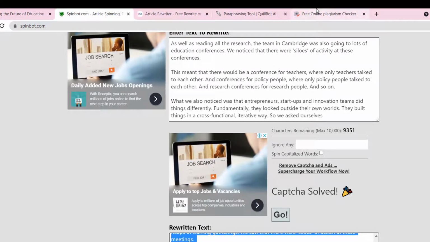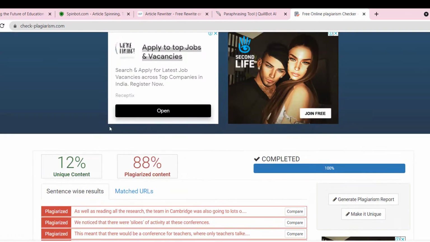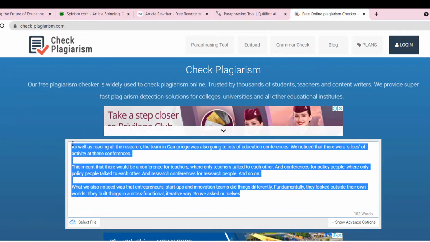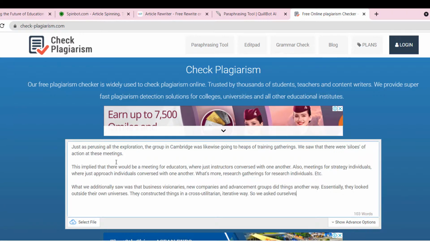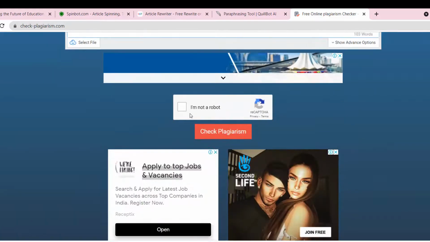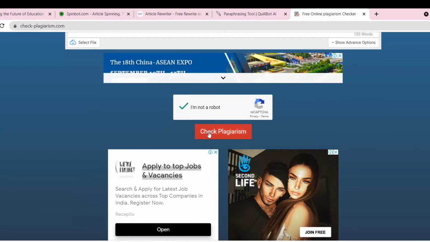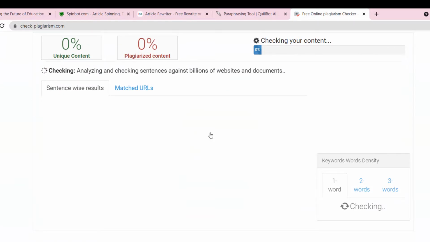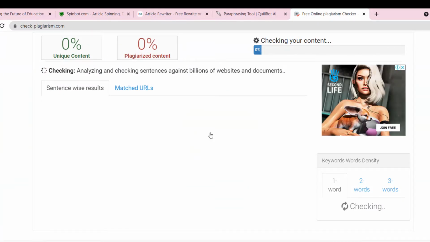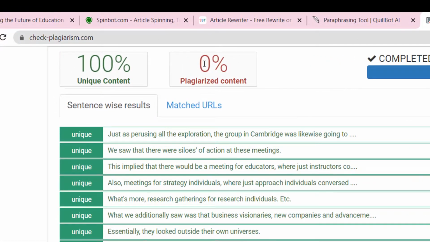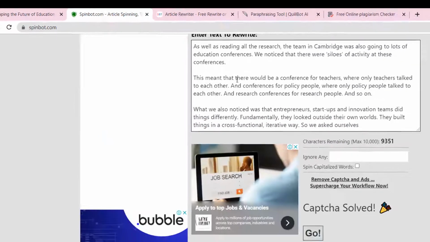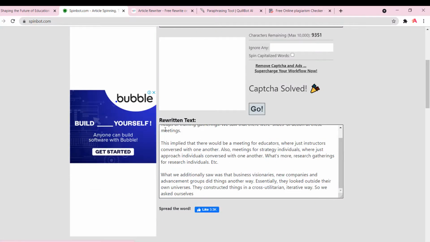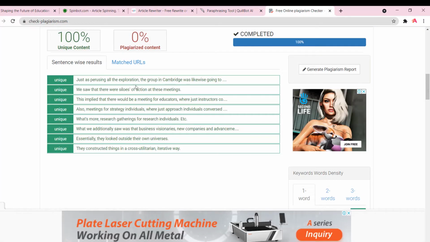I will not recommend it, but you can also do this work in a better way. You can use Spinbot and different paraphrasing tools, such as I have done with Spinbot, and then check. After using the Spinbot on that specific paragraph, you can check how much plagiarism it is showing now. And now it shows that it's 100% unique. So rather than placing others' work directly, you should use these tools only for academic purposes, if you want to write blogs or write something.